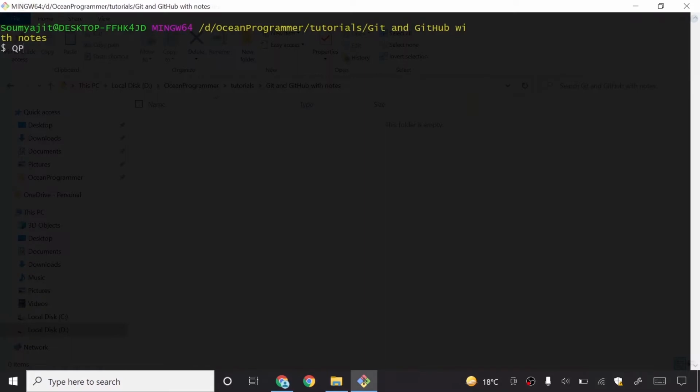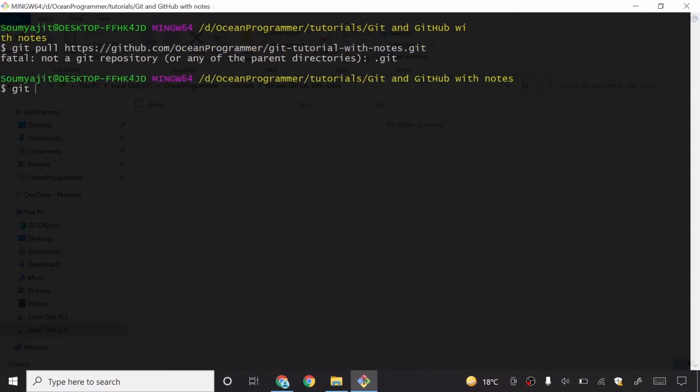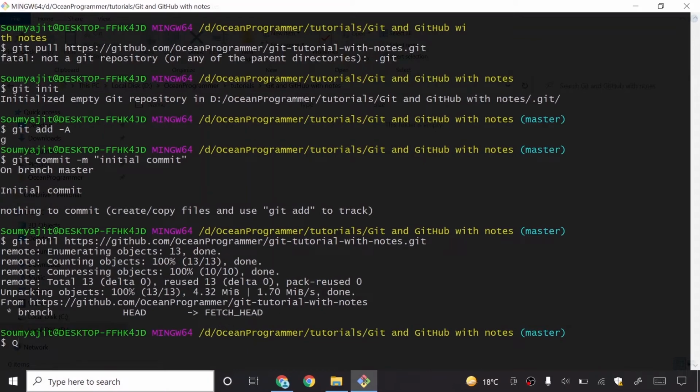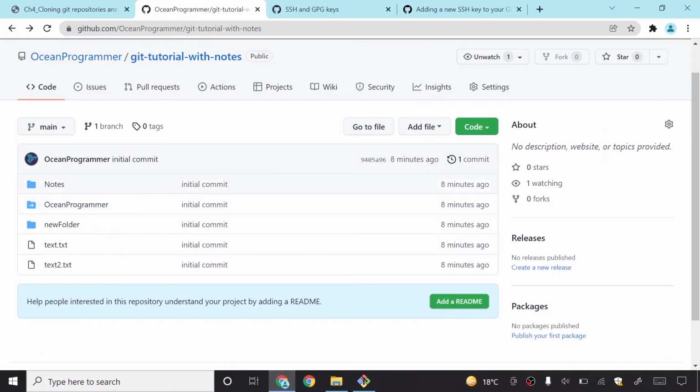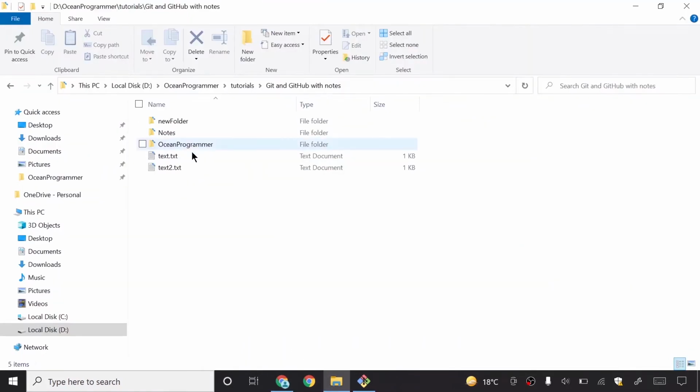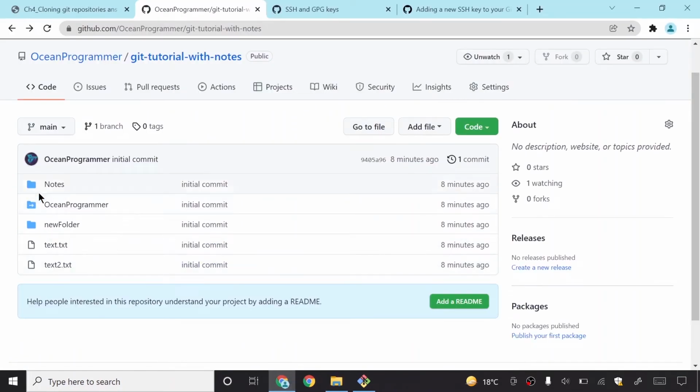So guys, I was getting that error because my .git folder was still there. I will now do git pull and then do the same steps again. So guys, now this command has given me all my files here, as you can see. Wow, this is just awesome. So this is a folder and this is also a folder. So why is it coming like this?